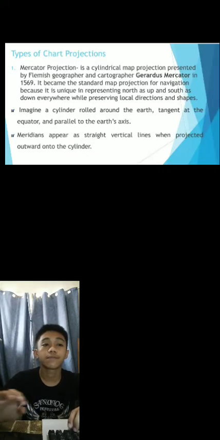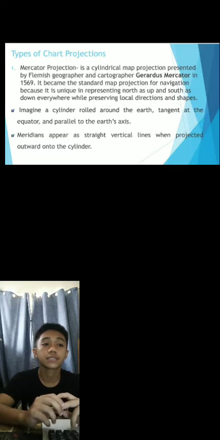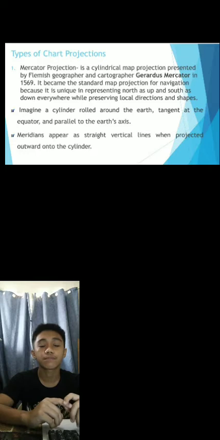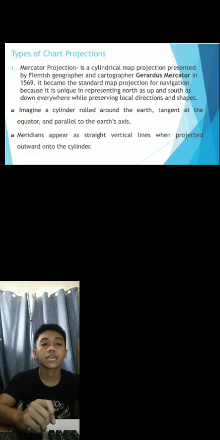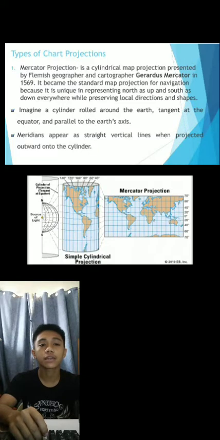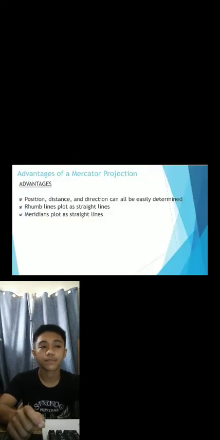These are the types of chart projections. First is Mercator projection. It's a cylindrical map projection presented by a Flemish geographer and cartographer, Gerardus Mercator, in 1569. It became the standard map projection for navigation because it is unique in representing north as up and south as down everywhere while preserving local direction and shapes.